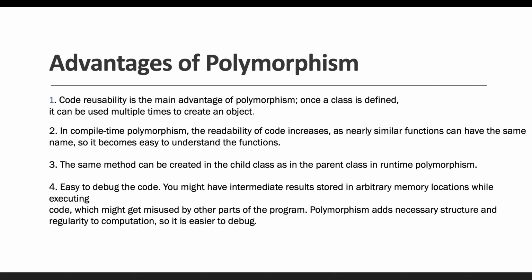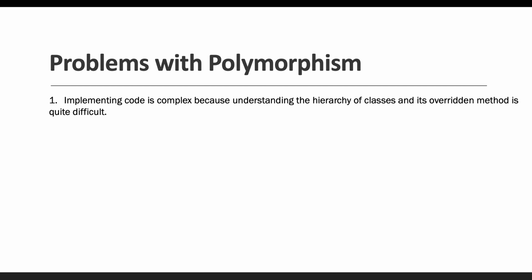Let's see what the disadvantages are, because there could be some disadvantages also. Basically, the first disadvantage is that implementing code is complex, because understanding the hierarchy of classes and its overridden methods is quite difficult, right? We have to understand what methods are available in the superclass. That same method is going to be available in the subclass also if we are trying to implement polymorphism, right? That is the concept of inheritance also.